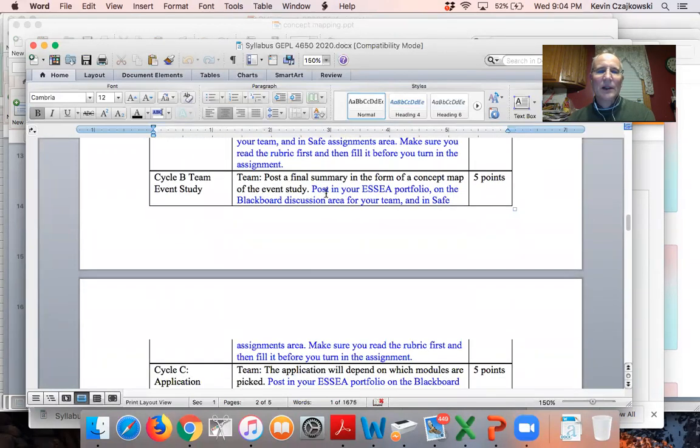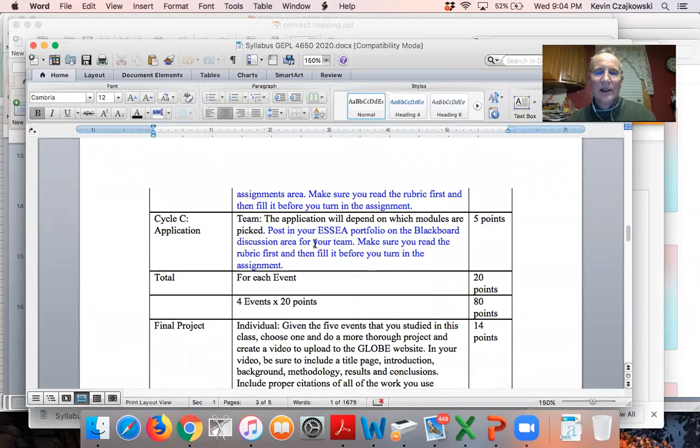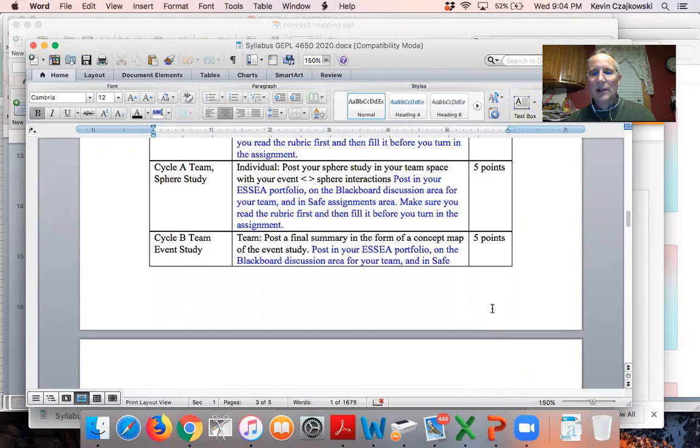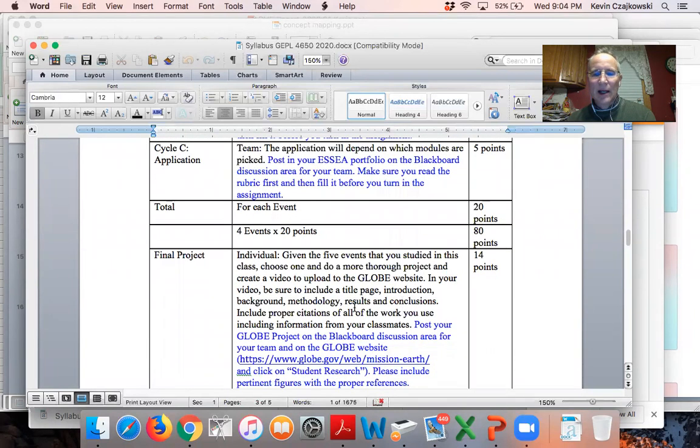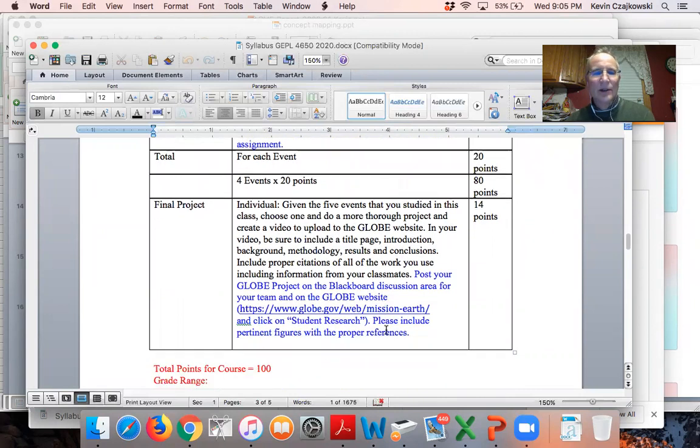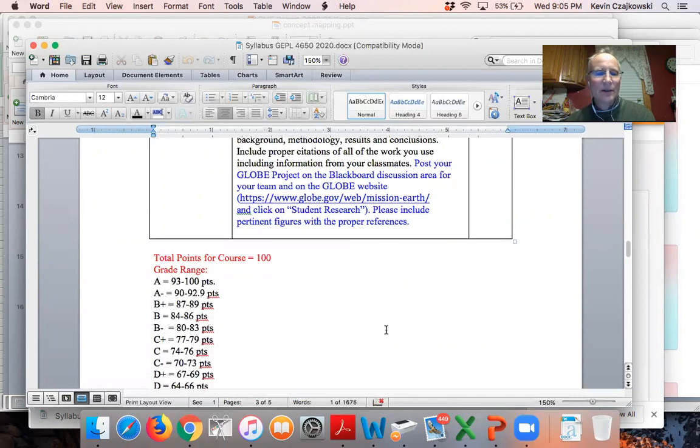And then cycle B, you're going to work together to make the links between the spheres in the event. And then cycle C, what we're going to do is globe observations or analysis of some sort, and I'm still working on what that will be. So each event will be 20 points, for a total of 80. We had 60 points for the intro wildfires, and then 14 points for your last assignment. One of the things I think I'm going to do is have you present your final project on May 6th. I have a conference at the University of Toledo.